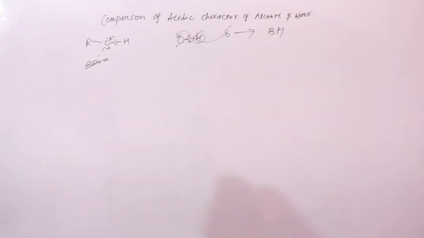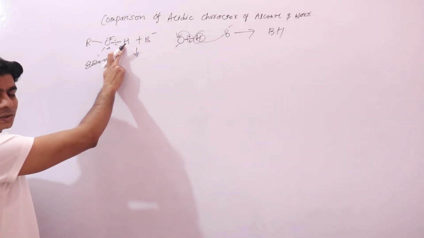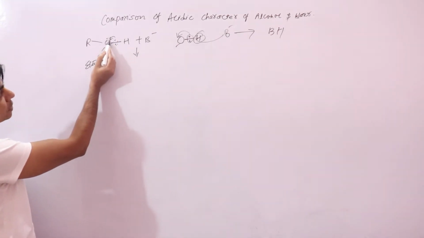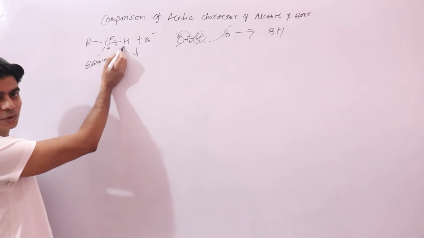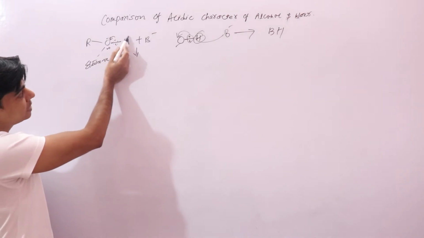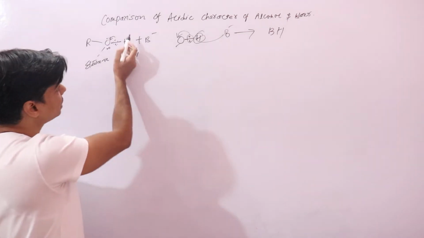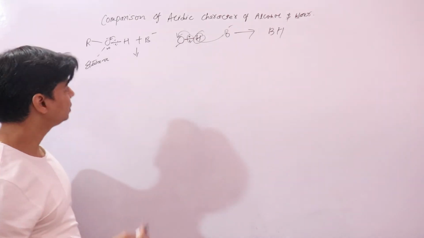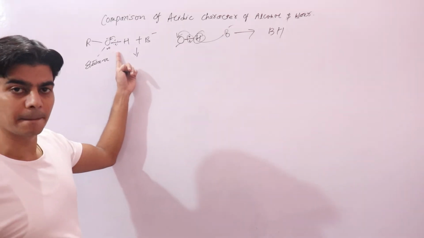this. Similarly here, if you have a base, this hydrogen atom can be easily abstracted. Why? Because of the high electronegativity of the oxygen atom. This bond pair is more towards oxygen and less towards hydrogen. It is away from hydrogen, so it has less control on hydrogen. Since it has less control on hydrogen, this hydrogen can be easily removed. Since this hydrogen can be easily removed, this shows that it is acidic. Alcohol is acidic, basically because of the high electronegativity of the oxygen atom.